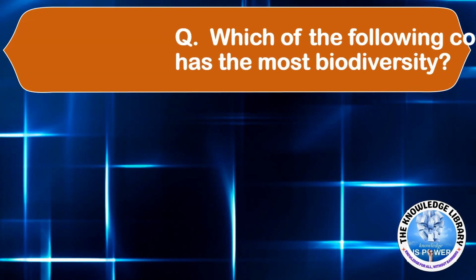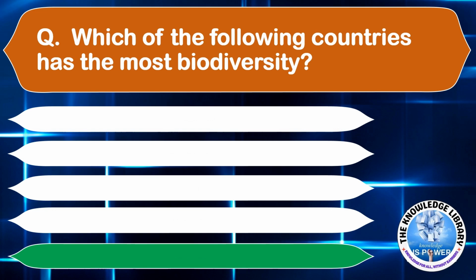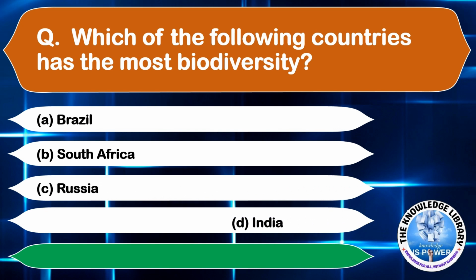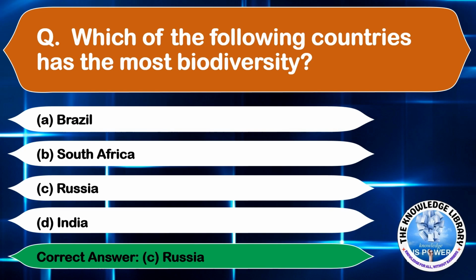The next question is, which of the following countries has the most biodiversity? Option A, Brazil. Option B, South Africa. Option C, Russia. And option D, India. The correct answer is option C, Russia. Moving on to the next question.